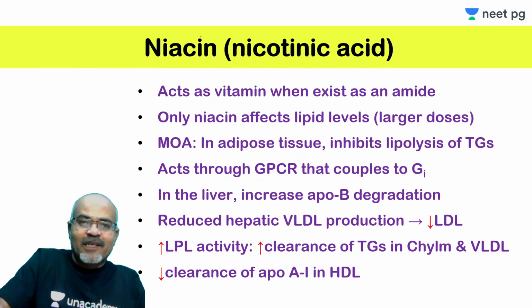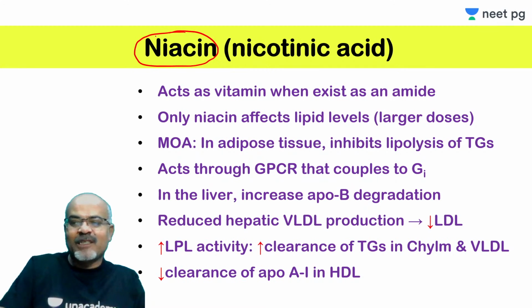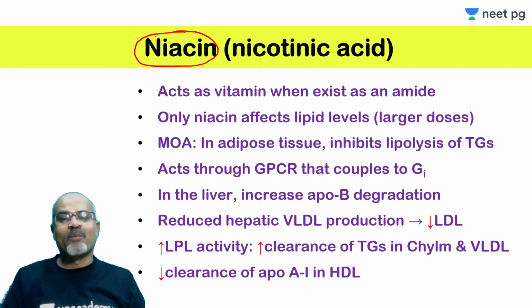Niacin, we know it since class 6 or 7 that it is a vitamin B, part of the vitamin B complex vitamins. It is a water soluble vitamin, and it acts as a vitamin only when it is available in the form of NAD or NADP, where it exists as an amide.